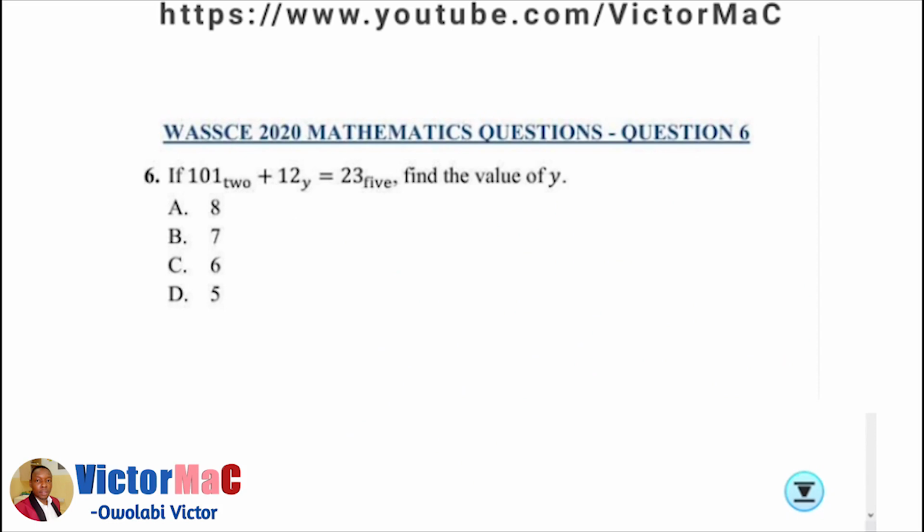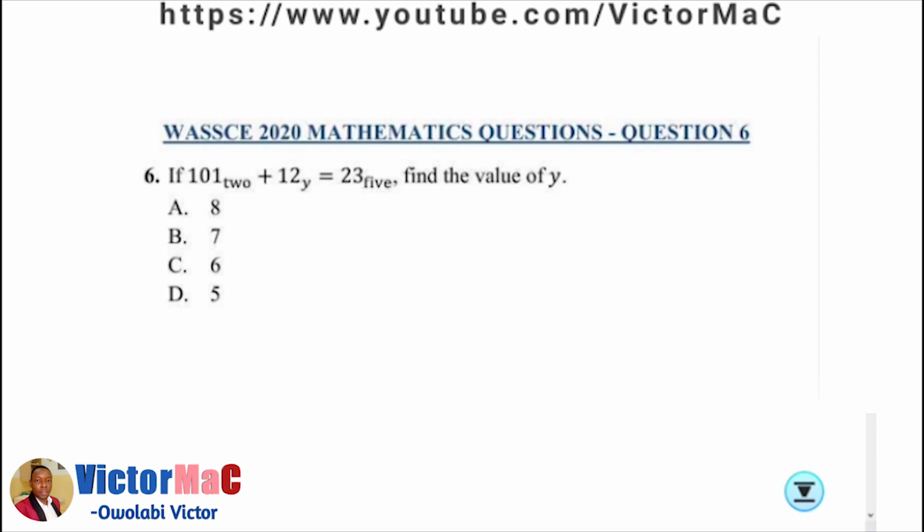Question number 6 of WASSCE 2020 mathematics questions. If 101 base 2 plus 12 base y equals 23 base 5, find the value of y. The first thing is to convert all these numbers to base 10. And how do we do that? We multiply all the digits of every base number by the current base.